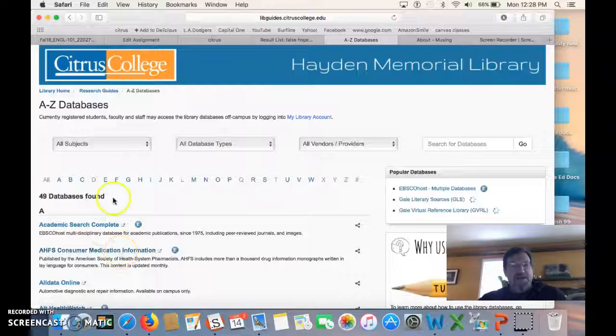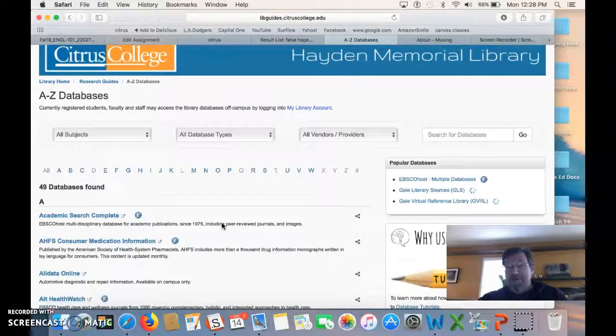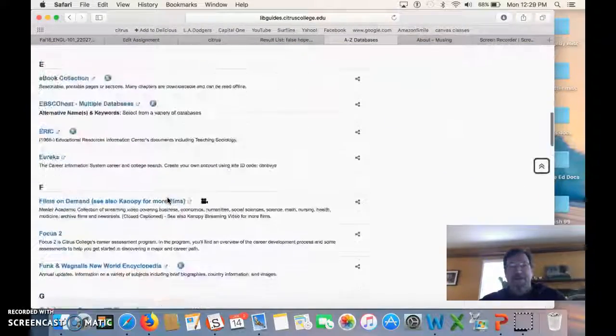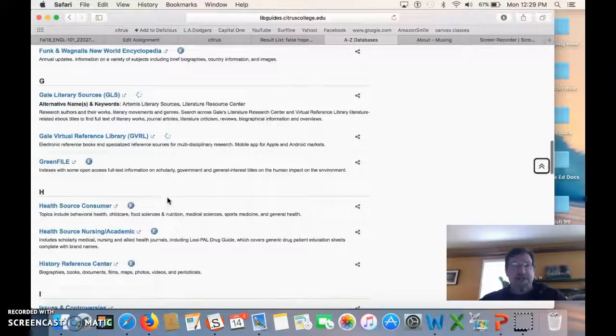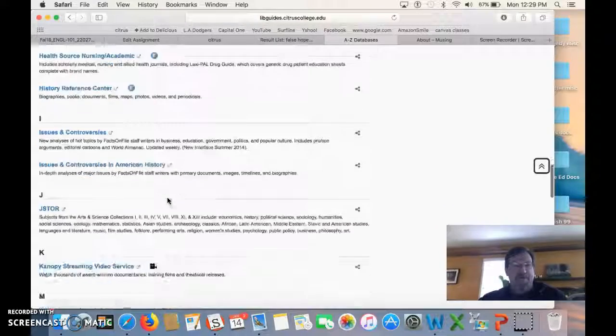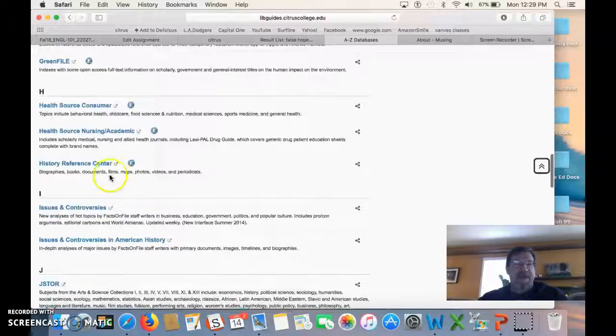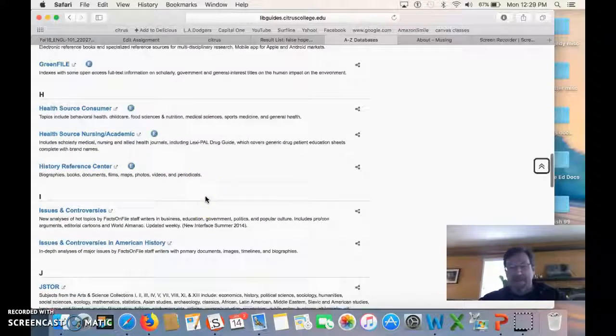The reason this is a good place to get information, really ultimately better than going through Google, is that since we pay money for these databases, any material I find on these many, many databases is going to be legitimate. It is authorized, it is peer reviewed, et cetera. The databases are highly specialized. I can find some that are just about health, some that are just about history, et cetera.